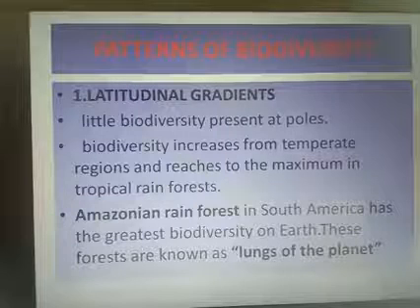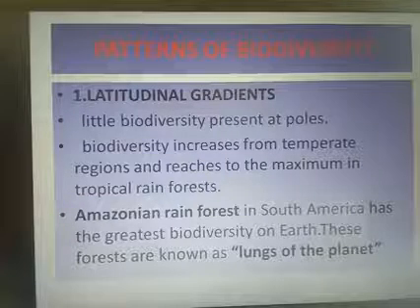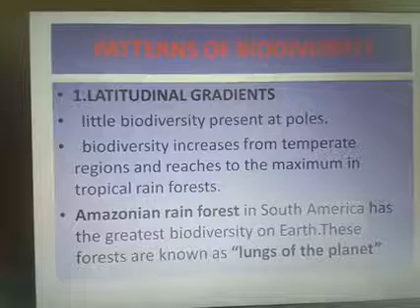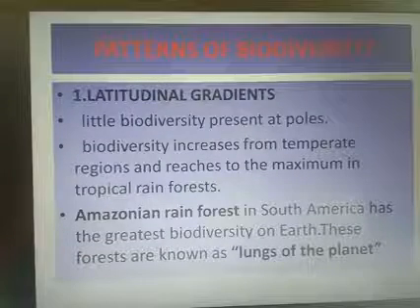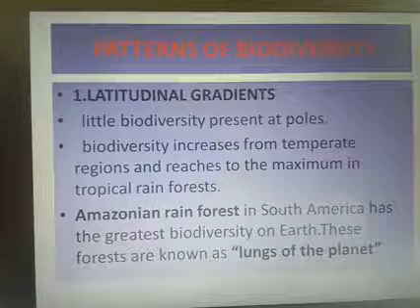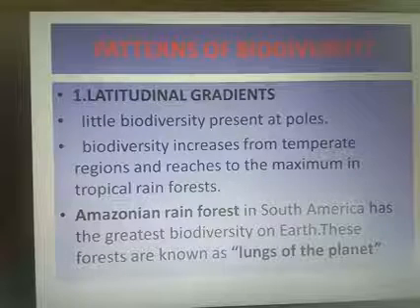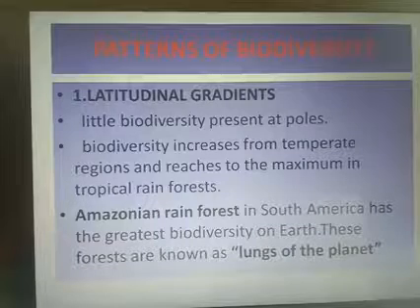The tropical rainforest of Amazon in South America possesses the greatest biodiversity on earth. Amazon rainforest is known as the lungs of the planet. It is very important.